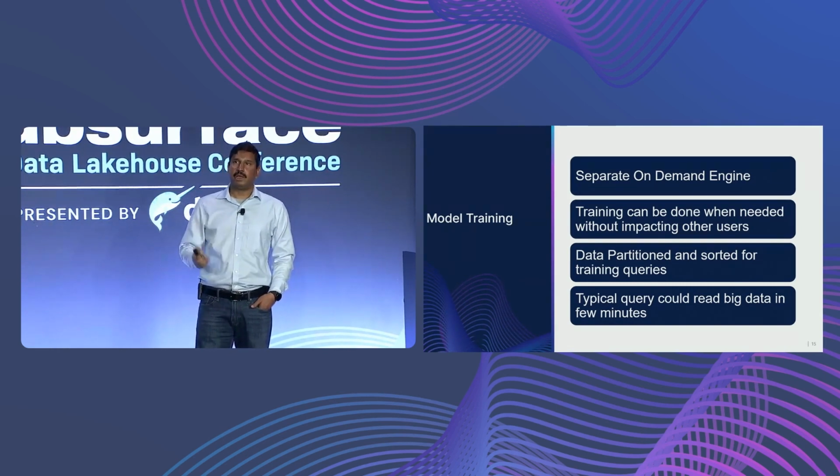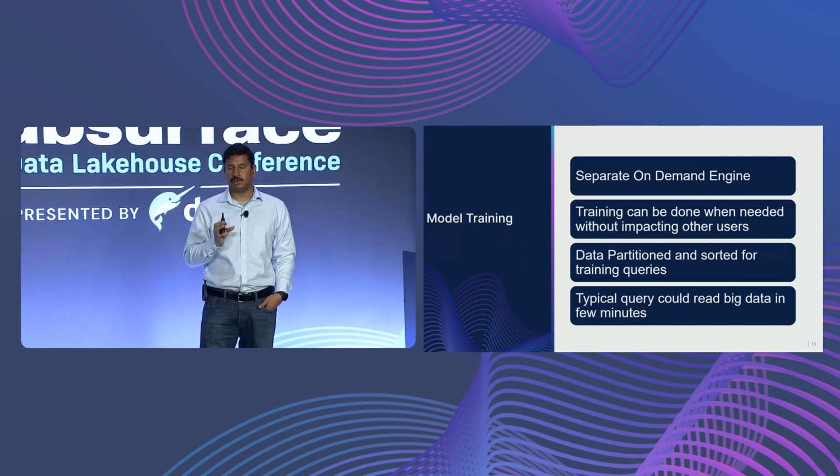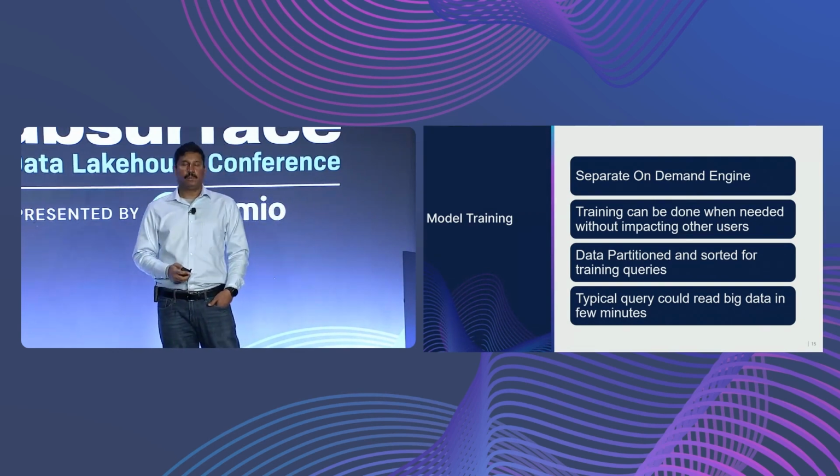So when this training happens, they are able to retrieve the subset of data that is needed for the training much faster and more efficiently. Right now, it takes a couple of minutes to read the data that is needed.